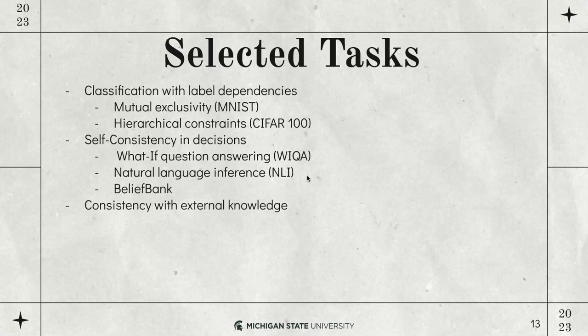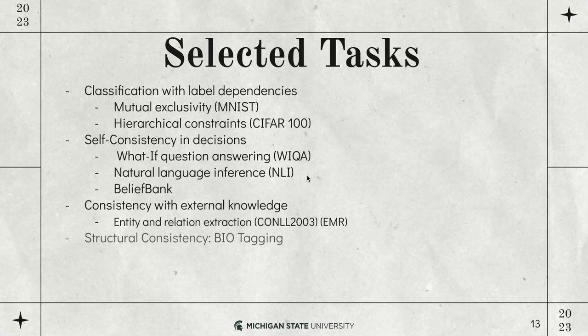Next, we have consistency with external knowledge, where we have the entity and relation extraction task. The external knowledge tells us that a specific entity type can only engage in a specific entity relation types. For instance, a work-for relationship can only exist between a person and an organization. We have structural consistency. For instance, we have biotagging, where we know that the B tag should always appear before the I tag and not the other way around.